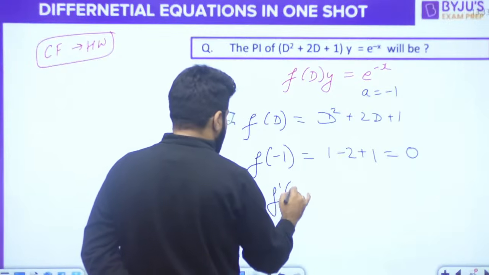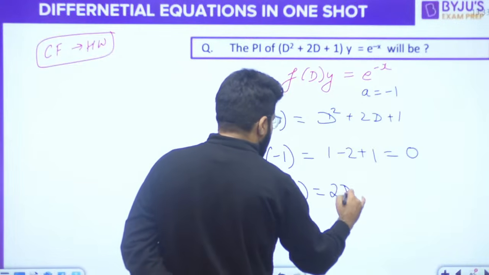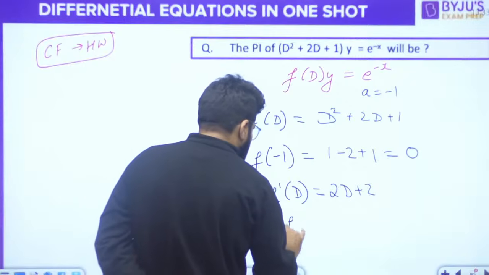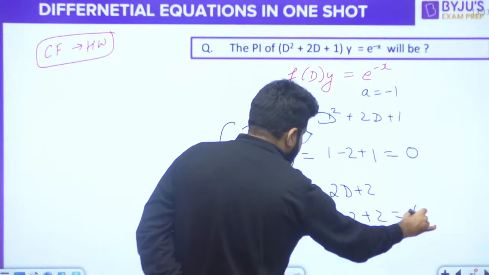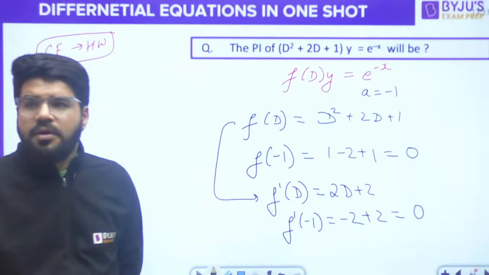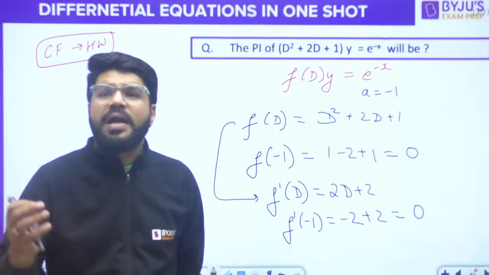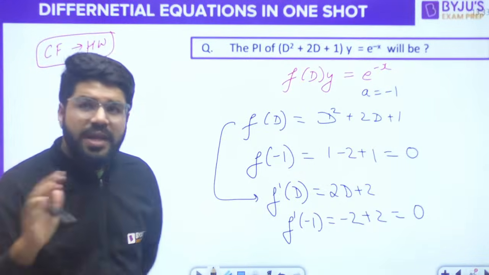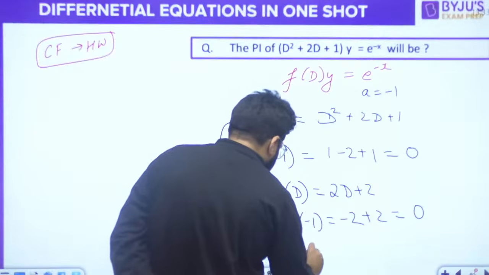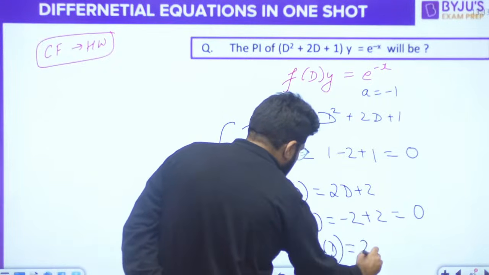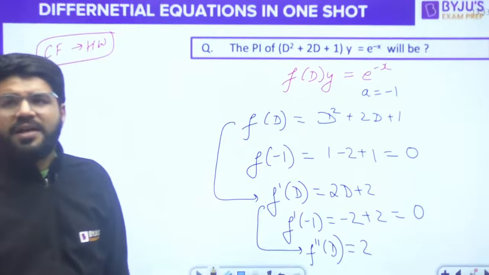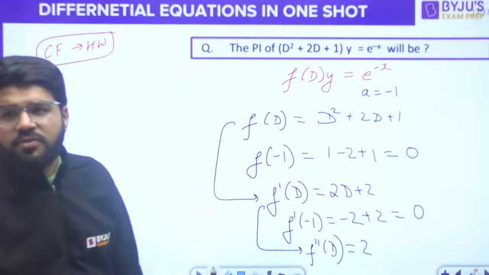So what is the derivative? f dash D is 2D plus 2. Now what is f dash minus 1? Minus 2 plus 2. Sir, this also came 0. Do till you get a non-zero denominator. So next will be f double dash D, which is 2. The derivative of 2D is 2, plus the differentiation of constant is 0.